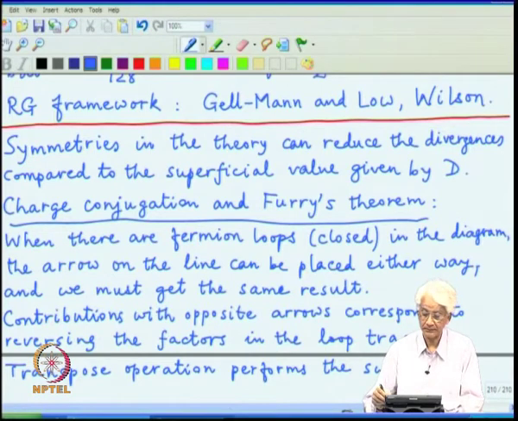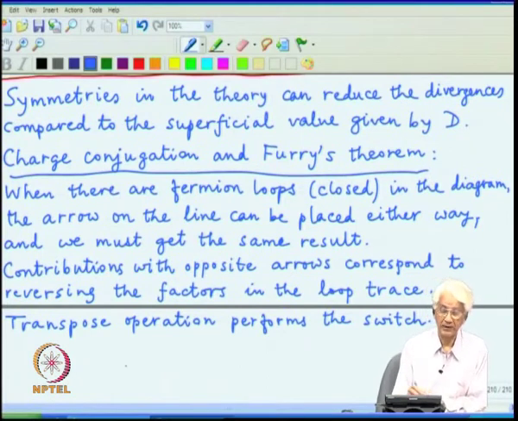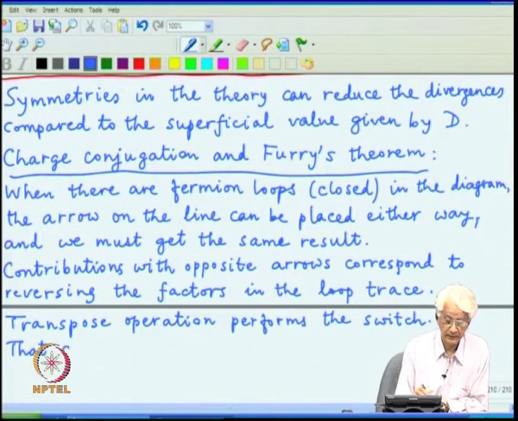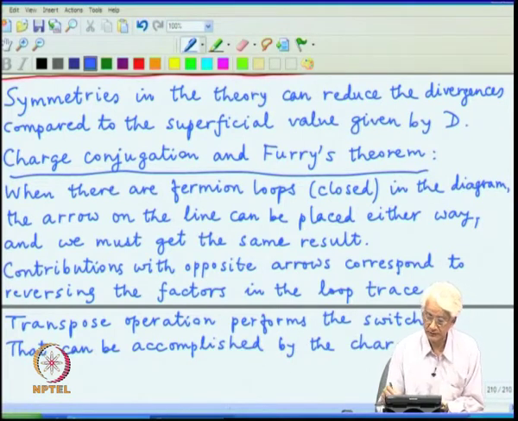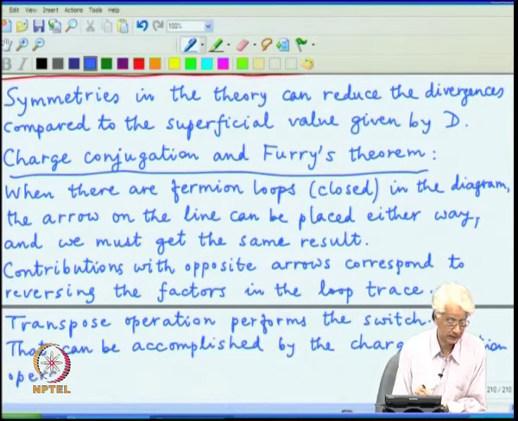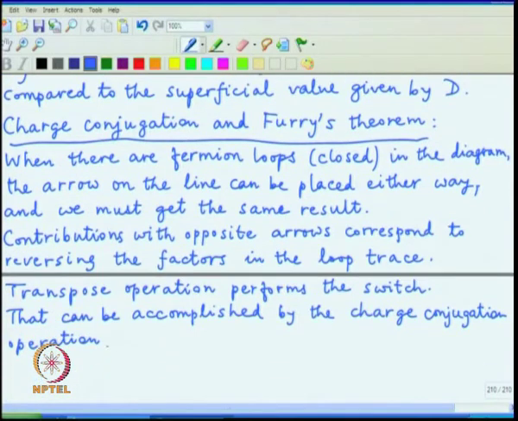And so, now we have to find a relation which does this transpose mathematically, and that can be accomplished by the charge conjugation operation, which gives the transformation C gamma mu C inverse is equal to minus gamma mu transpose.